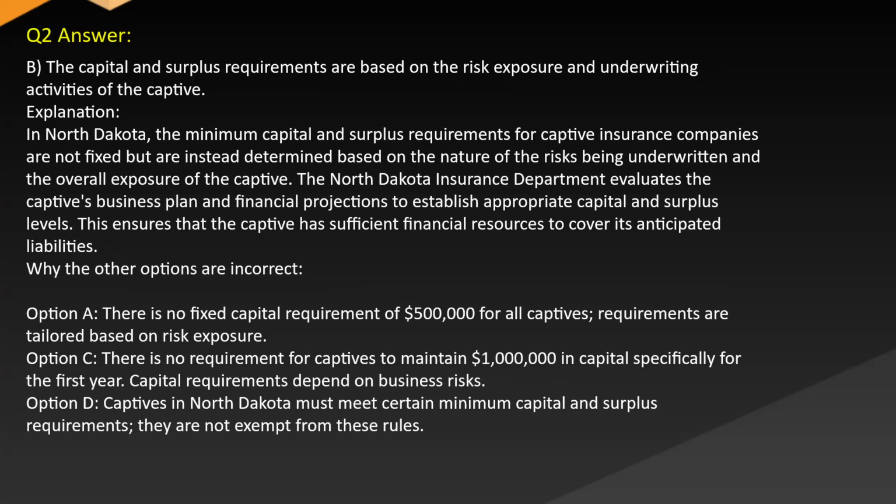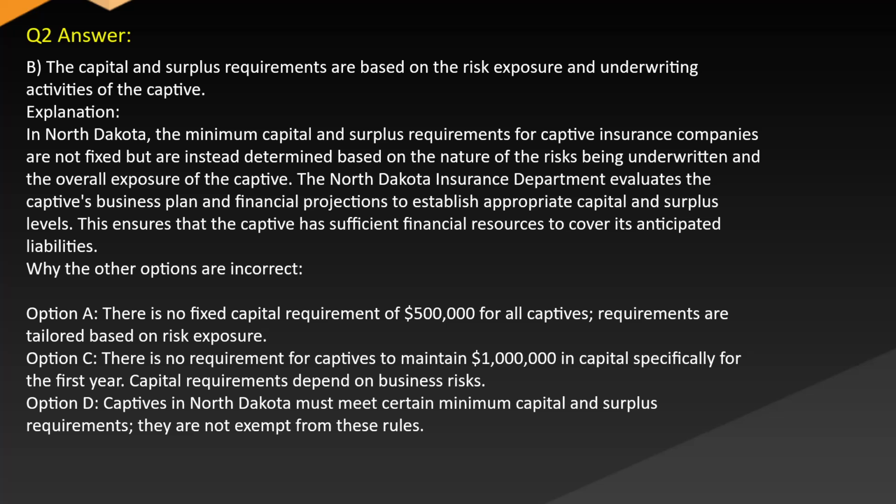Answer: B. The capital and surplus requirements are based on the risk exposure and underwriting activities of the captive. Explanation: In North Dakota, the minimum capital and surplus requirements for captive insurance companies are not fixed, but are instead determined based on the nature of the risks being underwritten and the overall exposure of the captive. The North Dakota Insurance Department evaluates the captive's business plan and financial projections to establish appropriate capital and surplus levels. This ensures that the captive has sufficient financial resources to cover its anticipated liabilities.